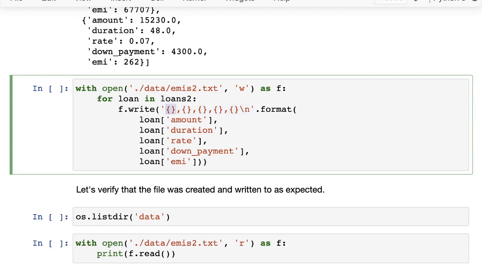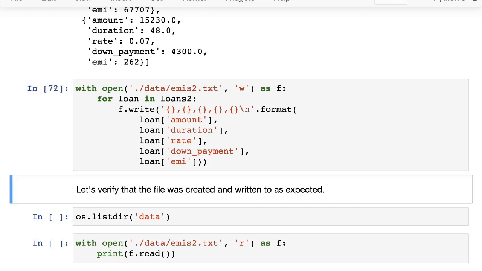In the string we have 1, 2, 3, 4, 5 gaps, and here we will insert the loan amount, the loan duration, the loan rate, the down payment, and the EMI. Then we will separate them with commas, and we will include a newline character. This will make sure that one loan is written to one line along with the EMI.